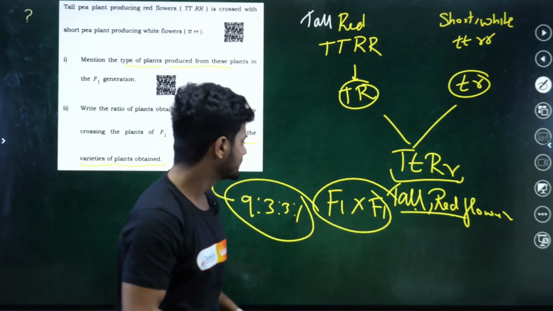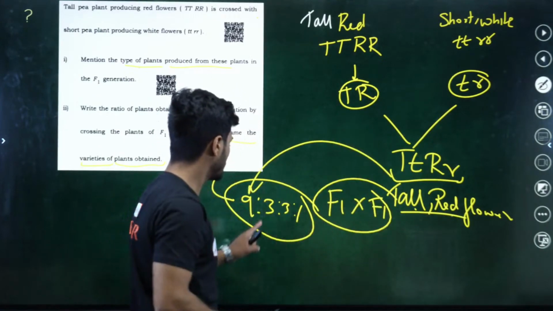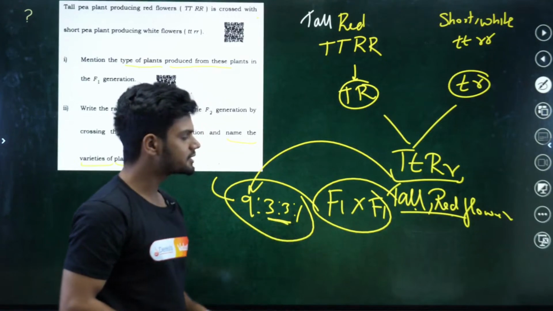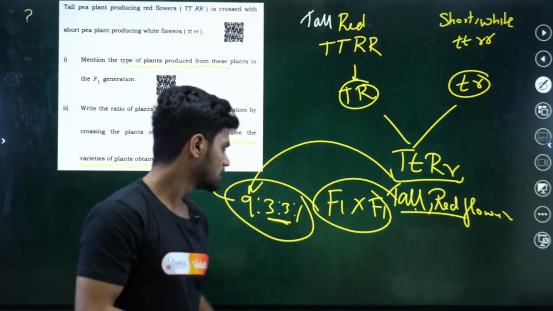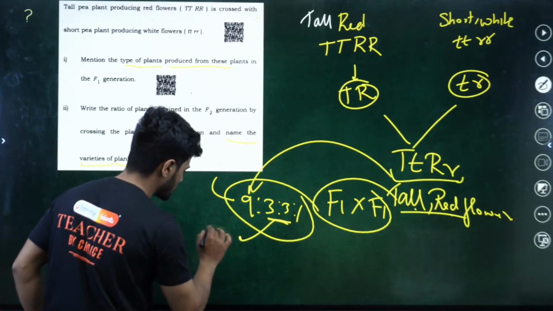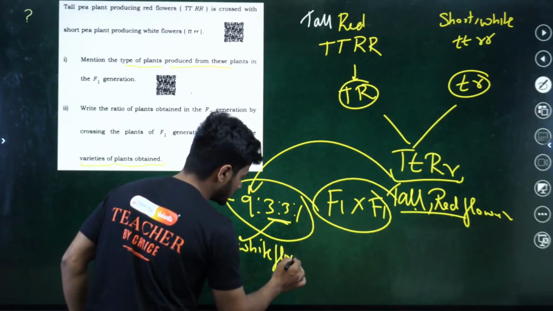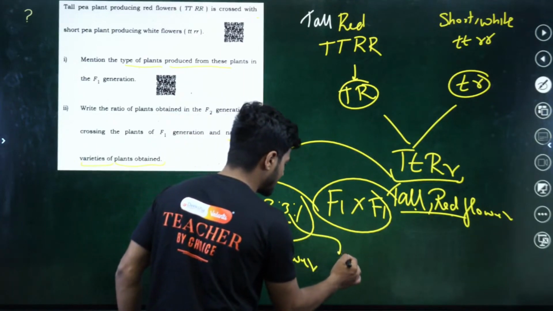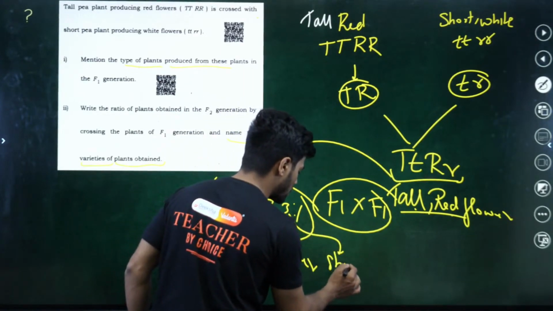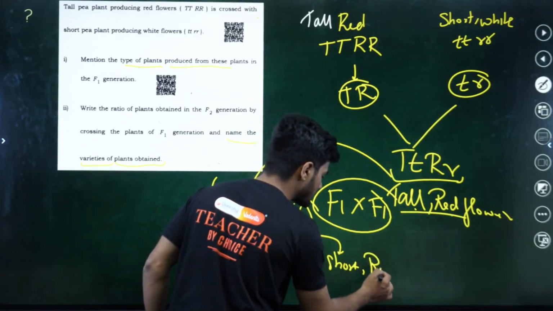That will be your 9 condition. What about the 3-3? One 3 can be a tall plant with white flowers. The other 3 can be your short plant with red flowers.